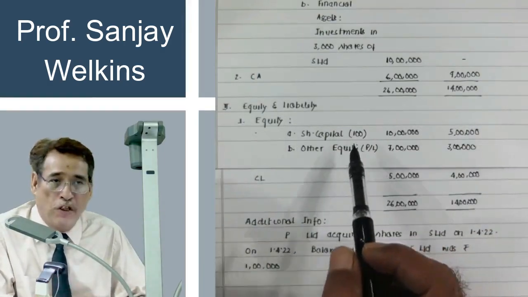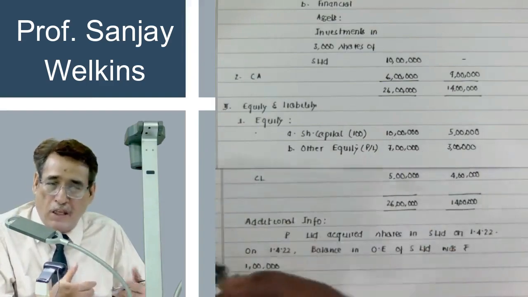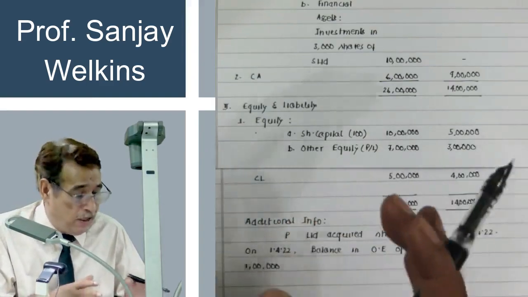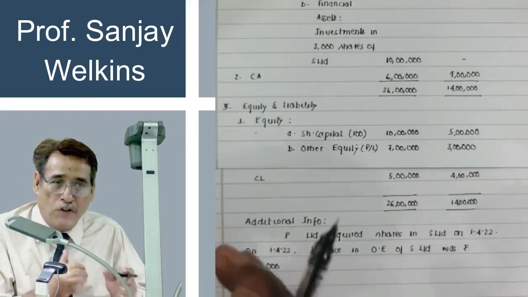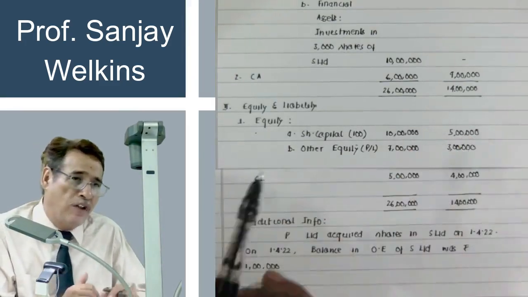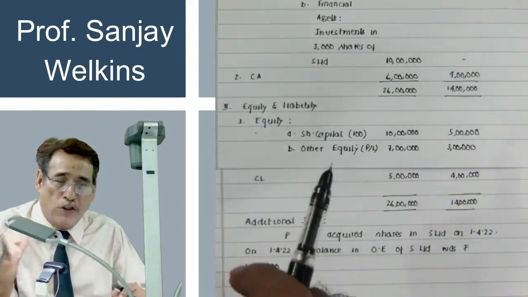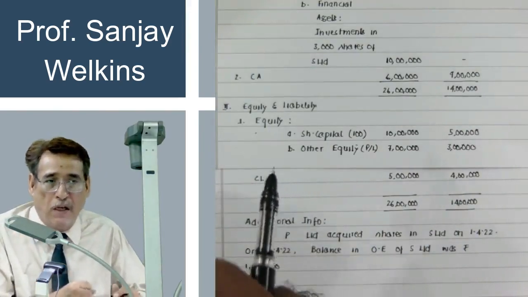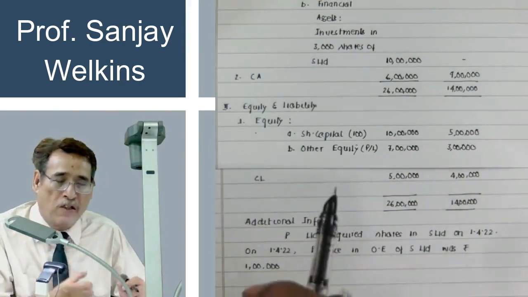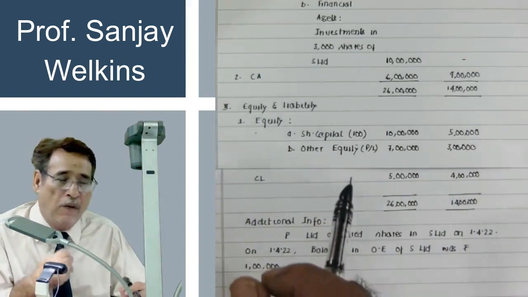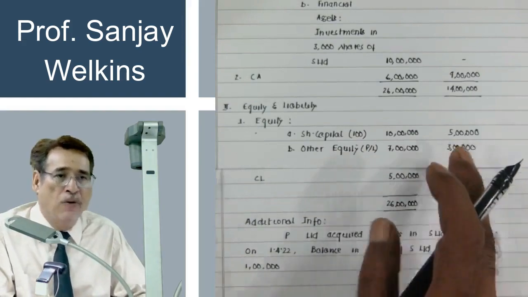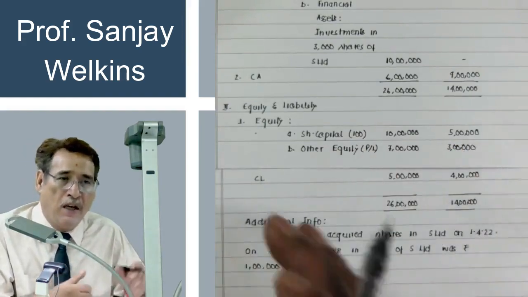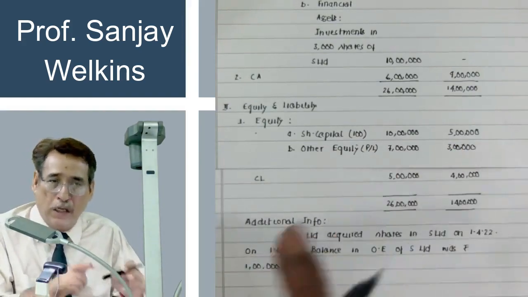And since one share is of 100, we can safely conclude that S Limited has a total of 5,000 shares. Out of those 5,000 shares, 3,000 shares are in the hands of P Limited. Quite obviously, majority stake is in our hand. That means we have more than 50% of the shares of this particular entity. So control is in our hand, and that is why this entity will be our subsidiary.